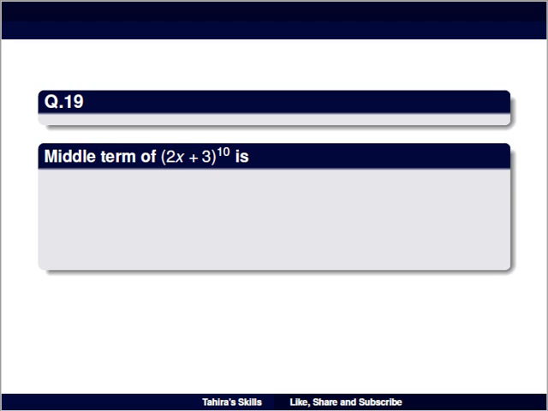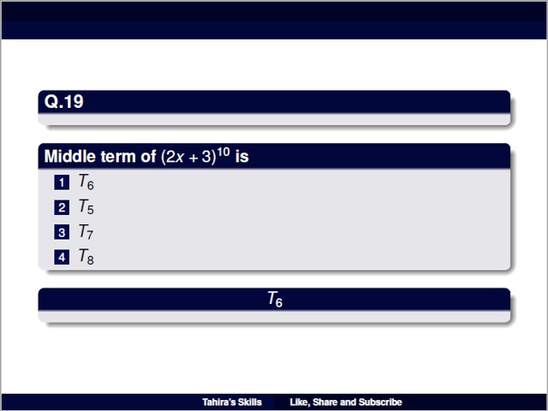Question number 19: the middle term of (2x + 3) raised to power 10 is equal to, option 1 is t6, option 2 is t5, option 3 is t7, and option 4 is t8. So by using the formula of the middle term, we will get t6. That is our right answer.